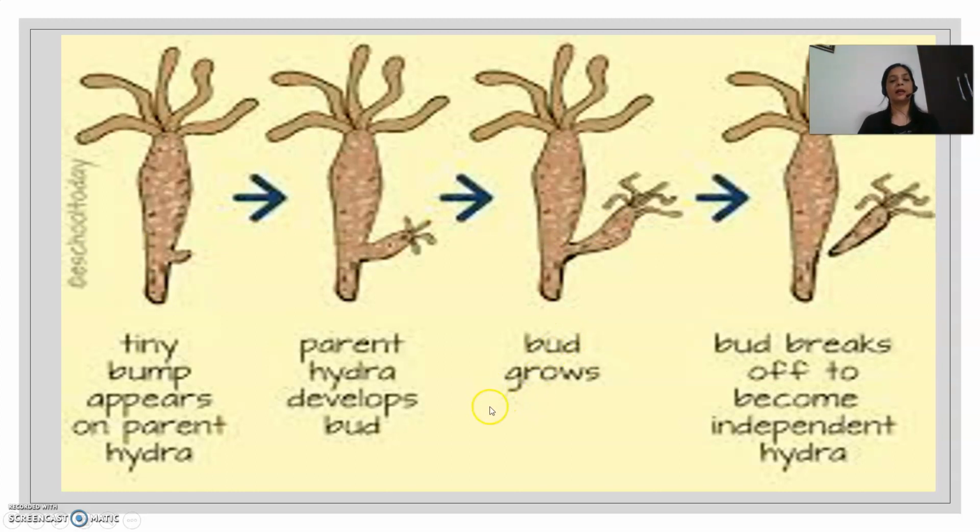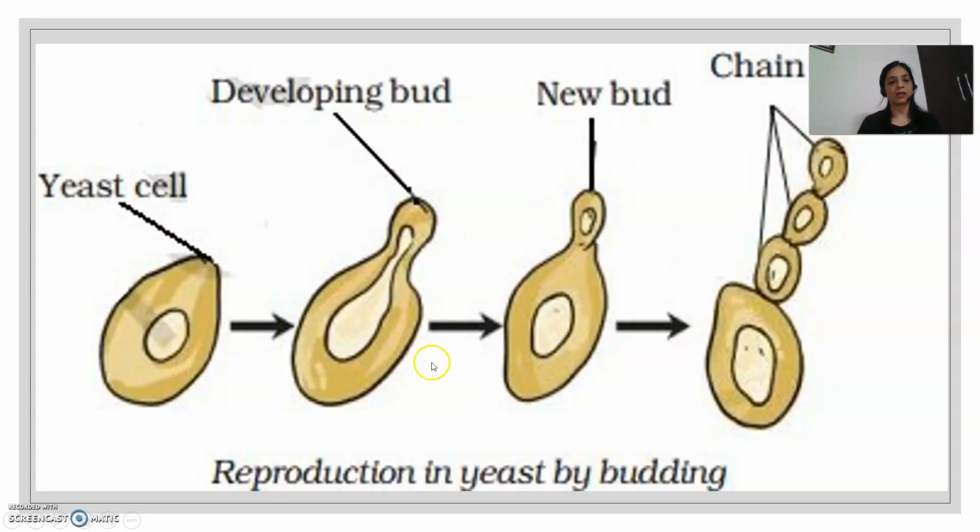The examples are hydra and yeast. Here you can see in yeast cell also, the bud appears on the parent cell. This bud then again can give rise to new buds, which will again develop into new yeast cells.